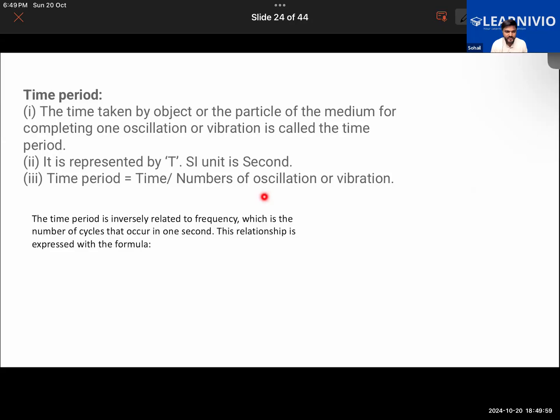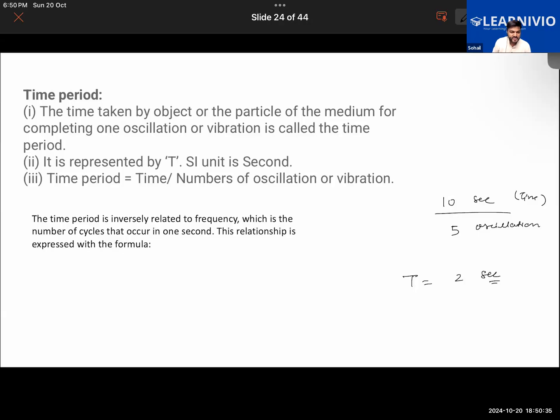Suppose, for example, there's a sound wave that is doing some vibrations. Let us say that in 10 seconds, it did 5 oscillations. So the time period of the sound wave will be 2 seconds. Getting my point? That is how we calculate the time period. Further, we know that the time period and frequency both share an inverse relation.